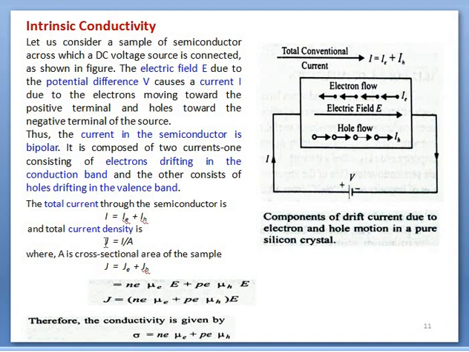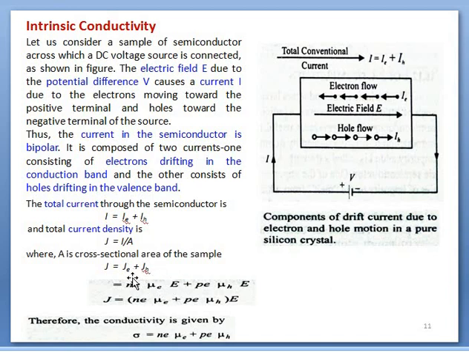We know that current density is expressed by I upon A. By substituting the value of I_e plus I_h, I_e upon A is equal to J_e, and I_h upon A is equal to the current density due to holes. The equation for current density is n e mu_e E, where mu represents the mobility.